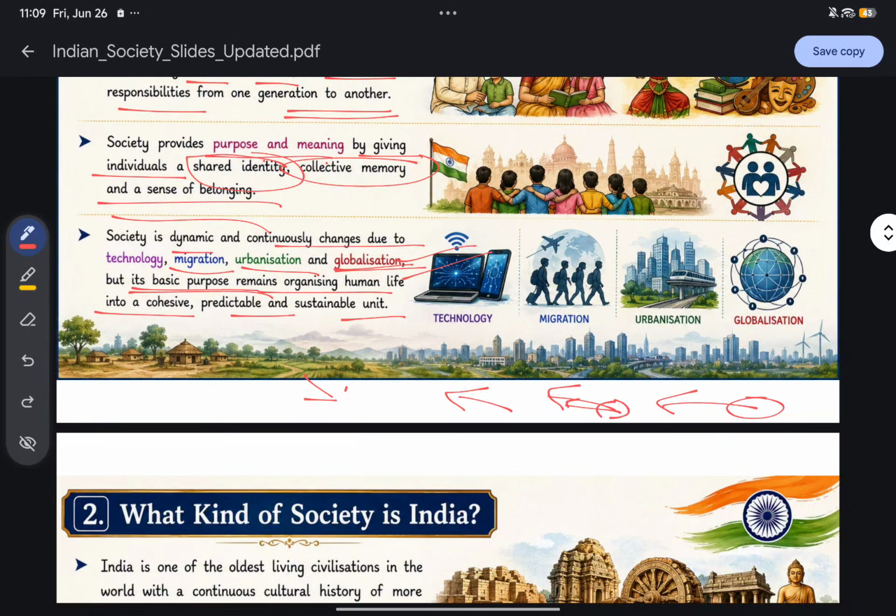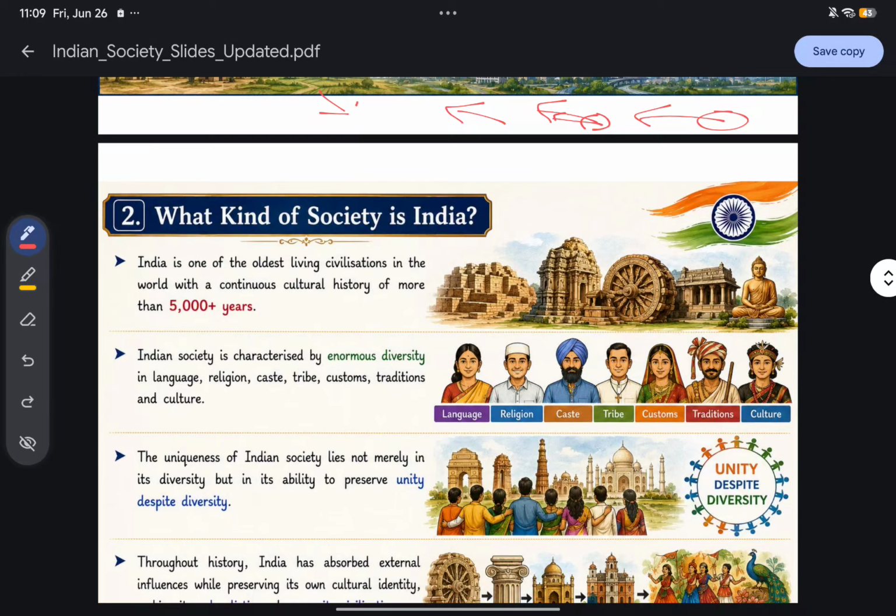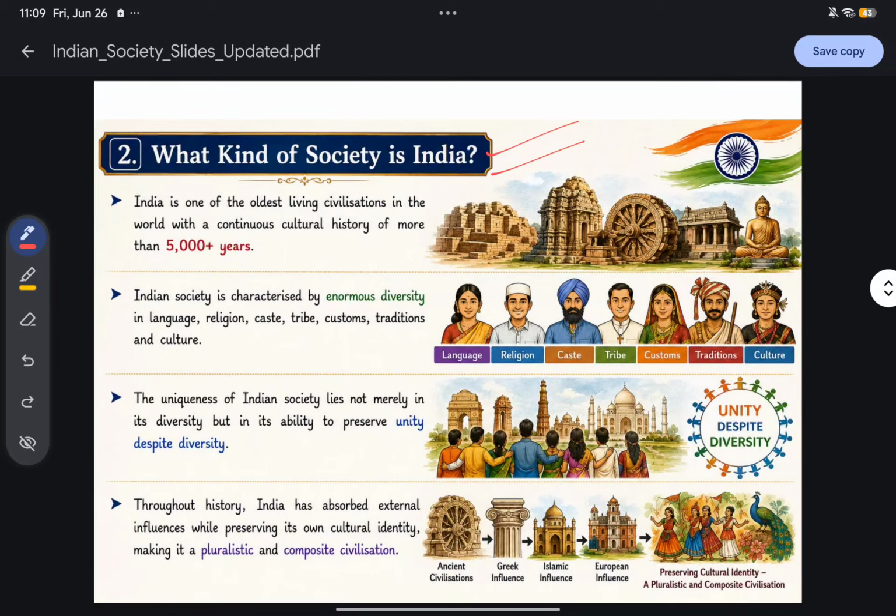Okay, now the next heading in this topic will be: what kind of society is India? India is what kind of society, that we are going to discuss. We are not discussing the salient features of Indian democracy or Indian society. We are just understanding the basic concept. So what kind of society is India?